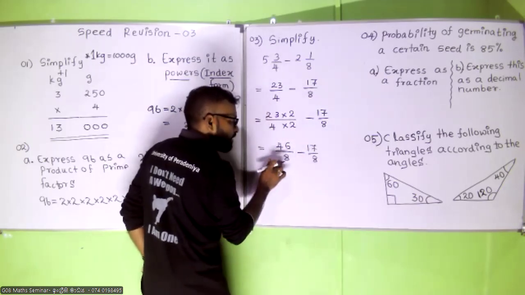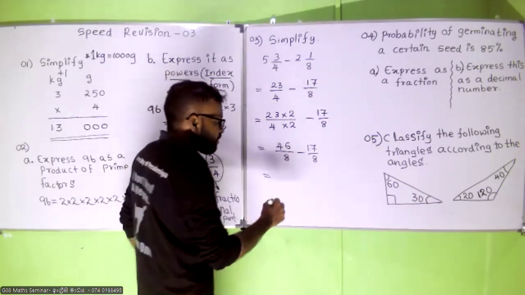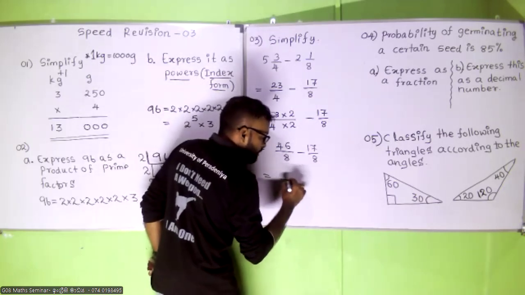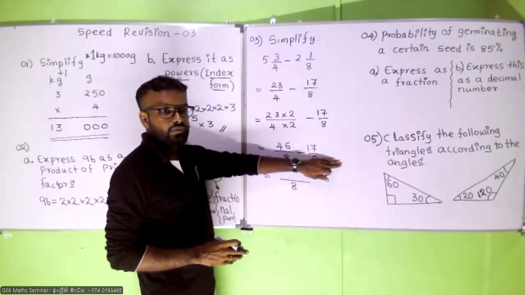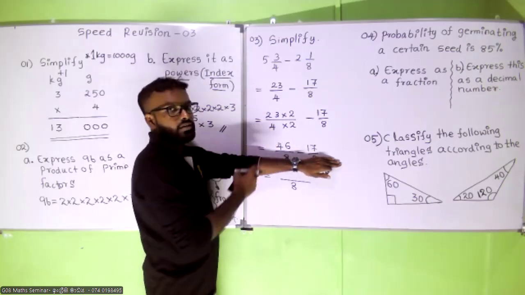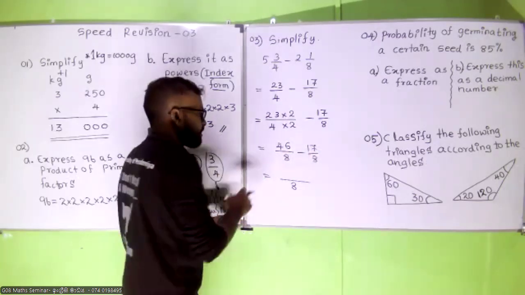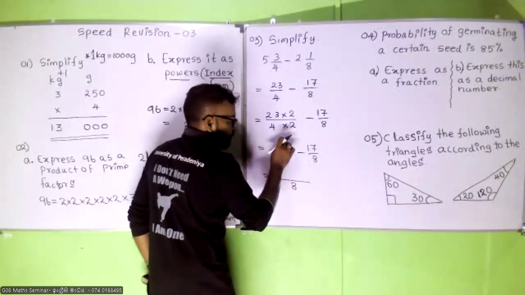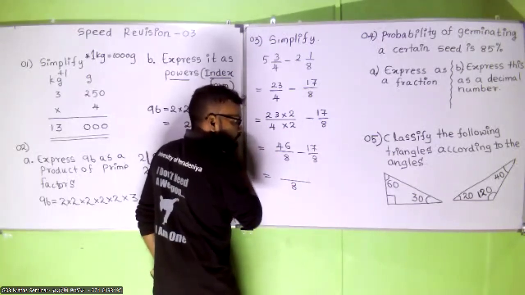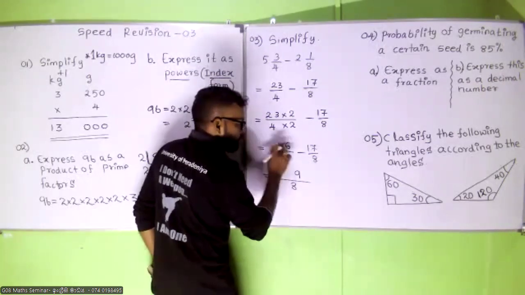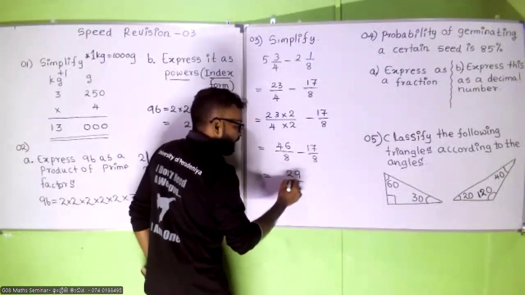Now you have equal denominators, and you are going to do the subtraction. If you have equal denominators, you can forget them and subtract the numerator values. 46 minus 17 gives 29. So 29 divided by 8.